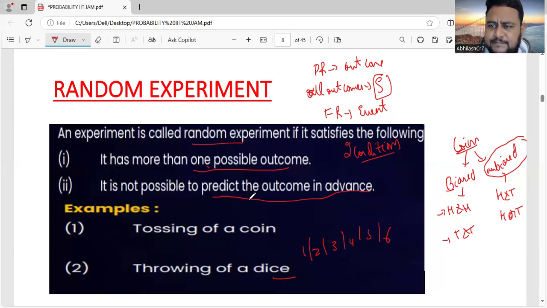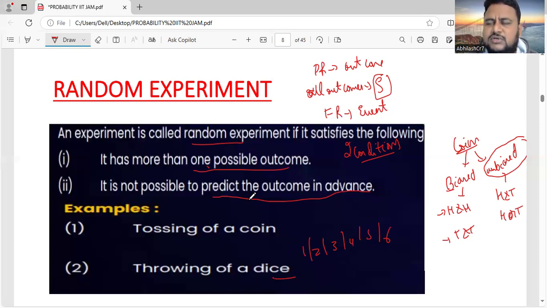Suppose we're playing a cricket game. You cannot predict the outcome 100%. You can have confidence that we will win, but you cannot say 100% we will win. The result can go either way. You can either win or lose, or it can be a tie or it can be drawn. That is the meaning of cannot say with surety that you're going to win.